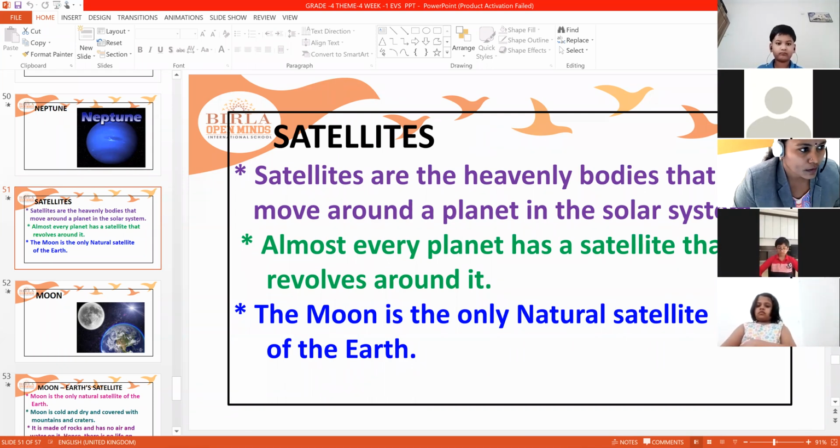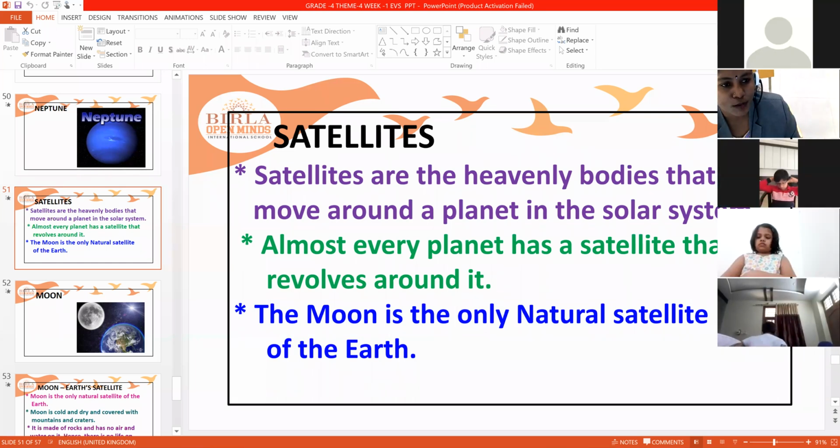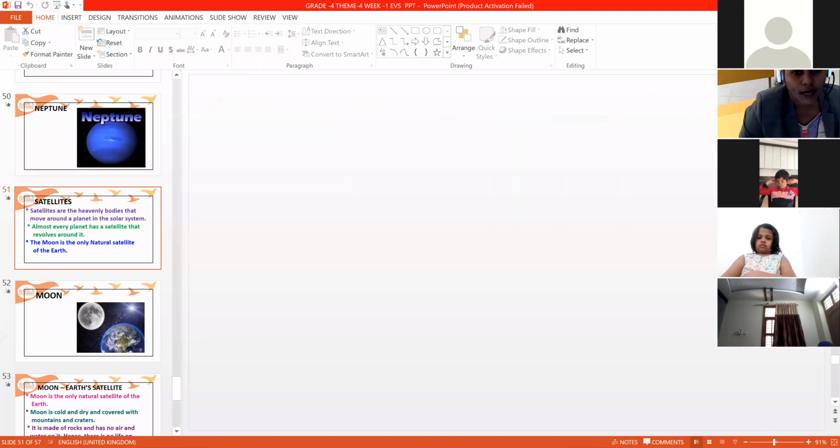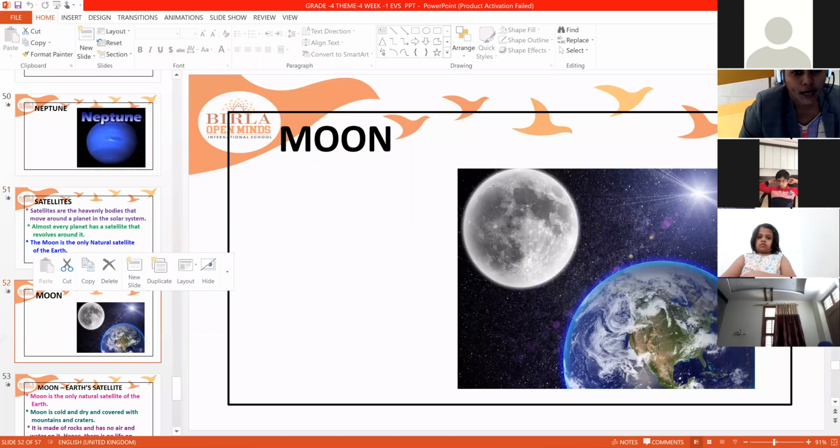Satellites are the heavenly bodies that move around a planet in the solar system. They move around a planet. Planets move around the sun. Satellites move around the planet. I'll show you how. Almost every planet has a satellite. Moon is the satellite of the Earth. See here, Moon is the natural satellite of the Earth.